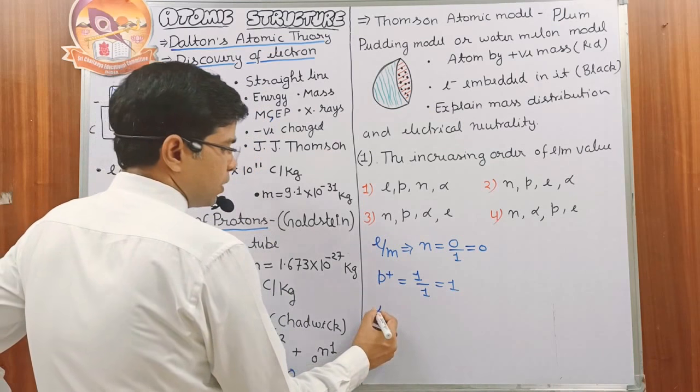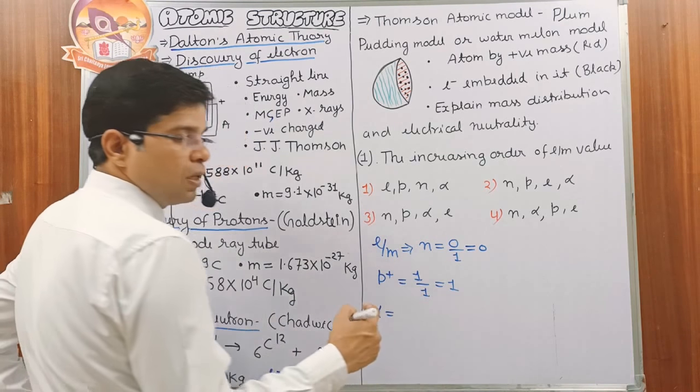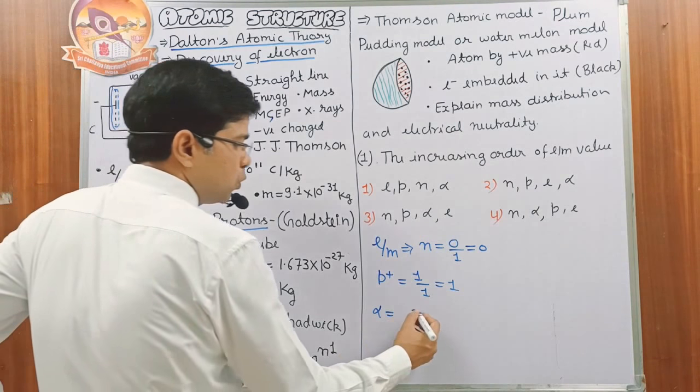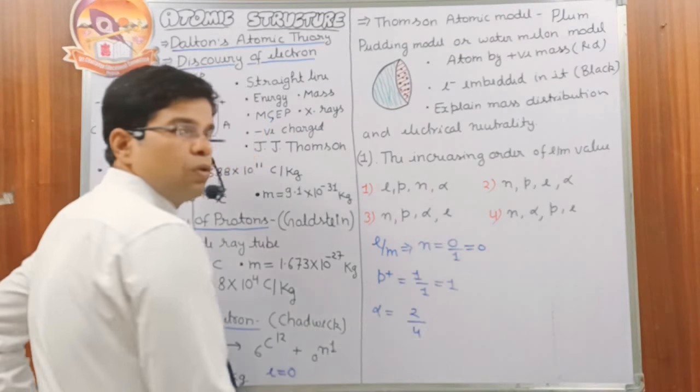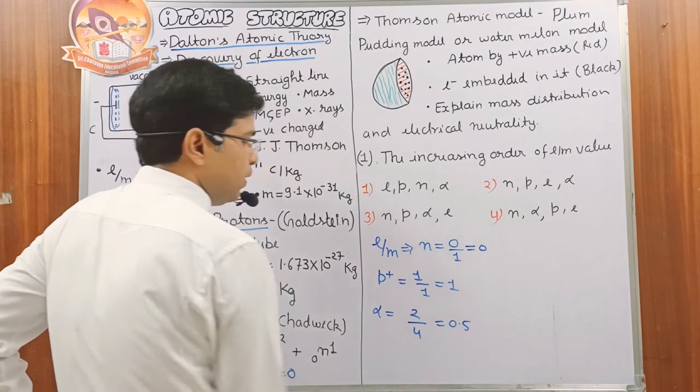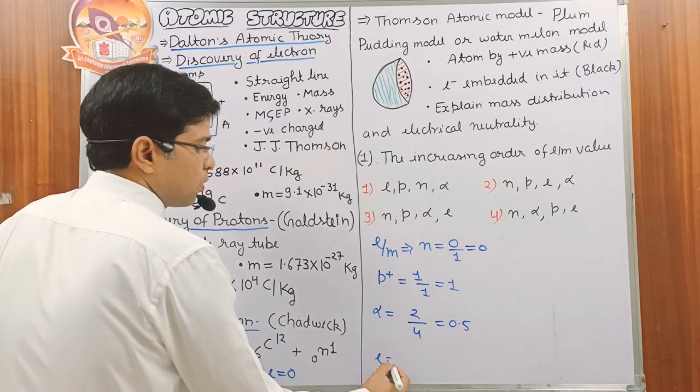Then we check the alpha particle. The alpha particle is the nucleus of helium. It has charge 2 and mass 4, 2He4, so its value is 0.5. Then we have the electron.